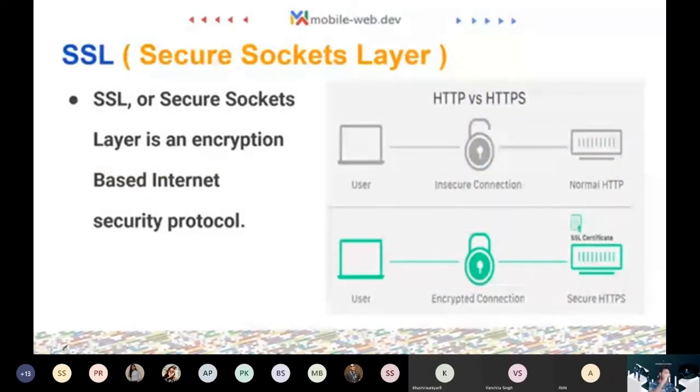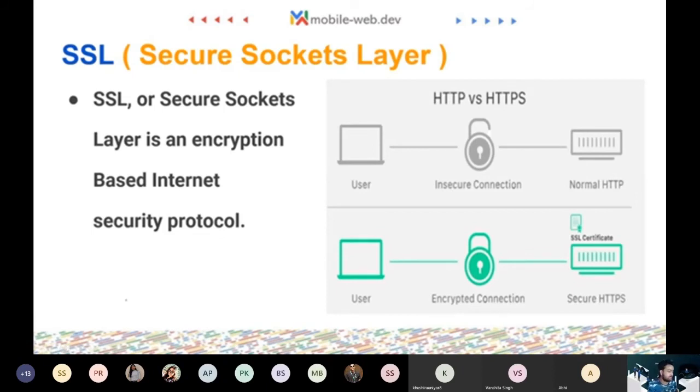Next thing is SSL, and most people understand SSL as the certificate, and yes, that is true. The SSL certificate is the authenticity that your website is secure, but technically SSL stands for Secure Socket Layer, which means there is a secure link between the user and the server. That means there is an encryption technology going on between the user and the server, and no one can intercept the signal and get the information out of it. So SSL has an encryption key, again like the thing we were discussing yesterday, and that encryption key holds the pattern that would encrypt and decrypt the content traveling through the network.